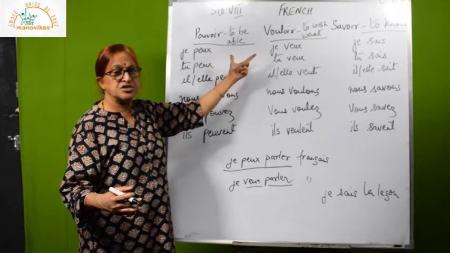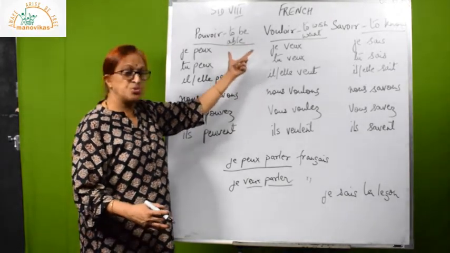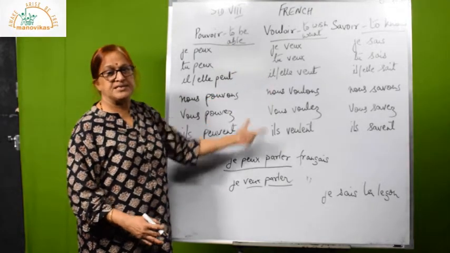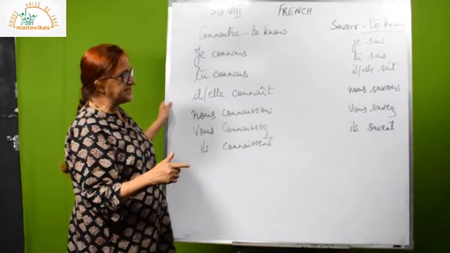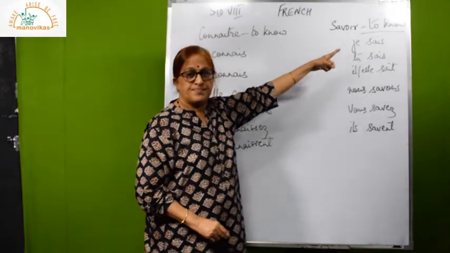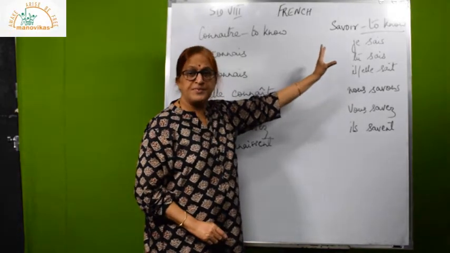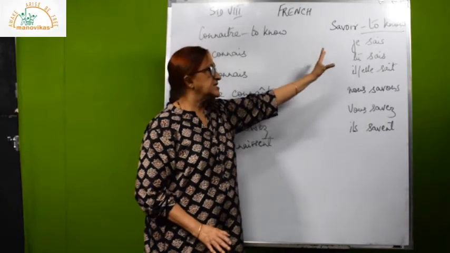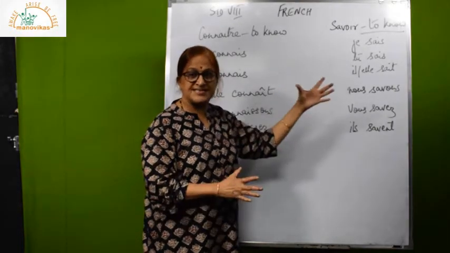Later on more conjugations will come. So it's better you learn the present tense perfectly. Now you have already seen the verb savoir. It is to know. Savoir is to know, but that knowledge is different. You know something for knowledge sake.